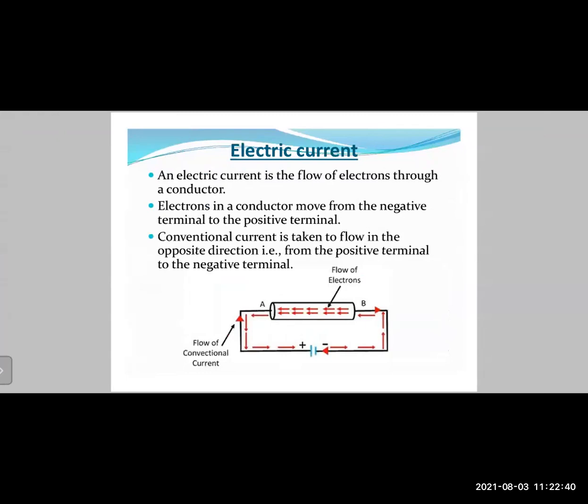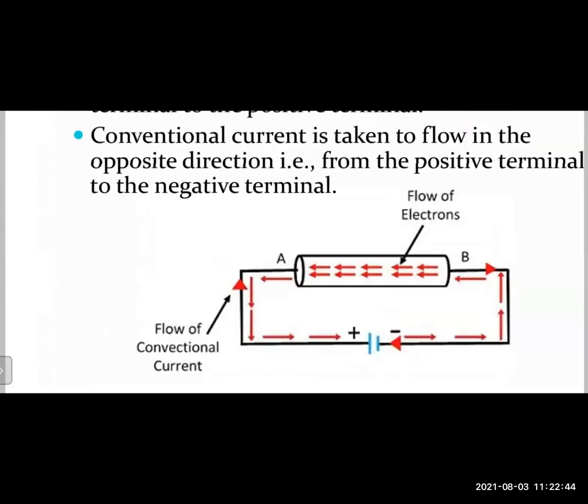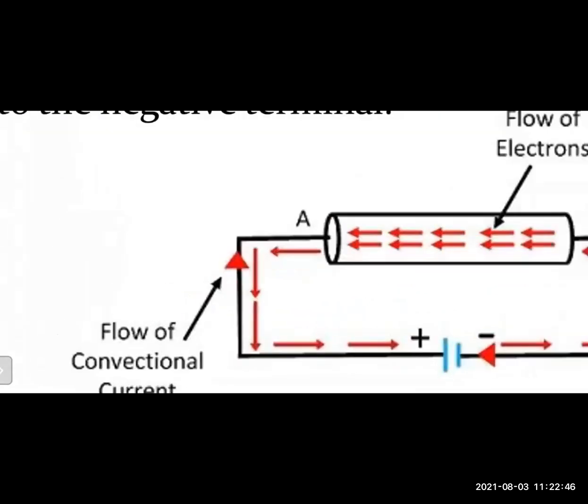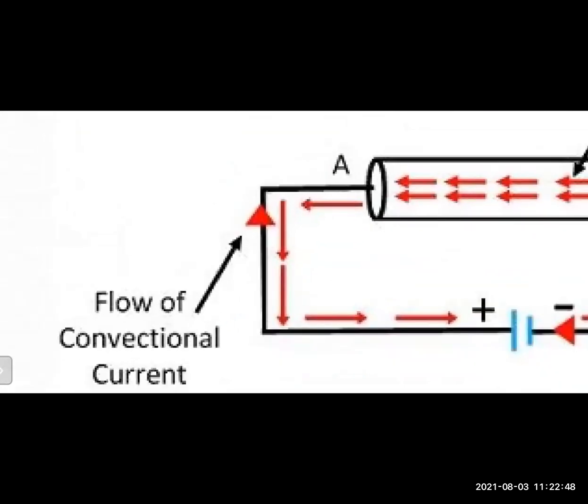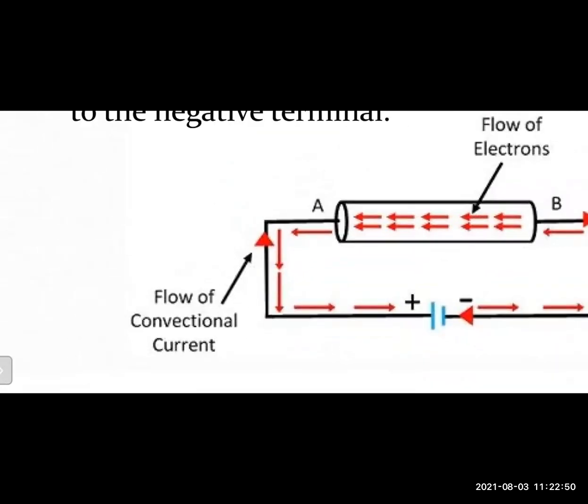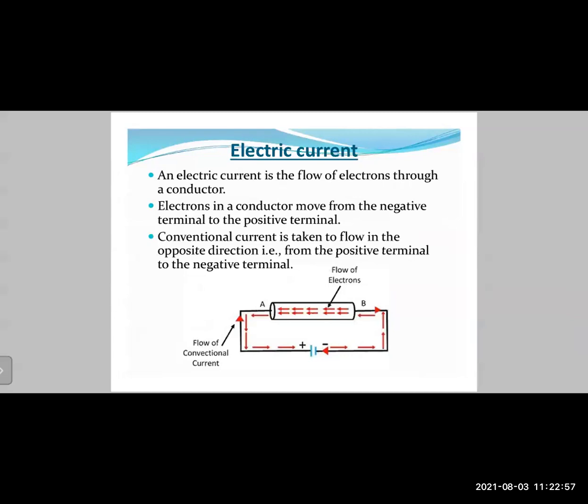So the conventional current is always shown on the wire, as you can see here by the red colored block arrow, the flow of conventional current. Whereas the flow of electrons is shown outside in the form of a small arrow. So you need to be aware of the direction in which the conventional current flows and the direction in which the electronic current flows.